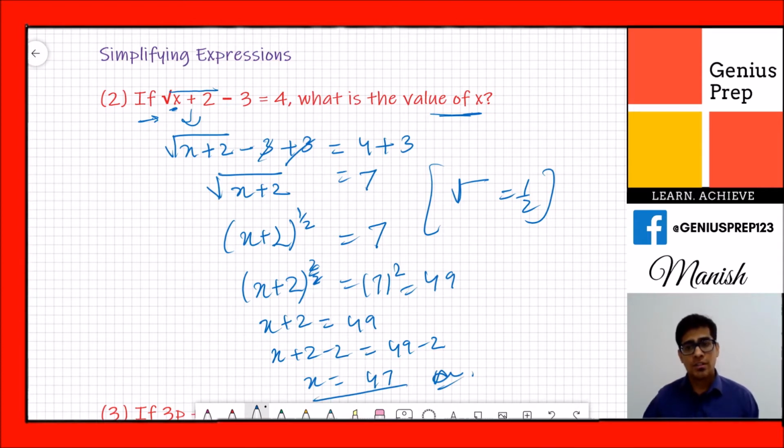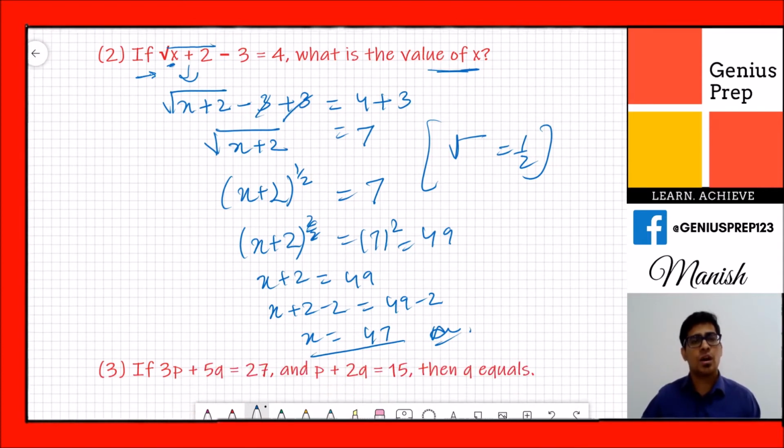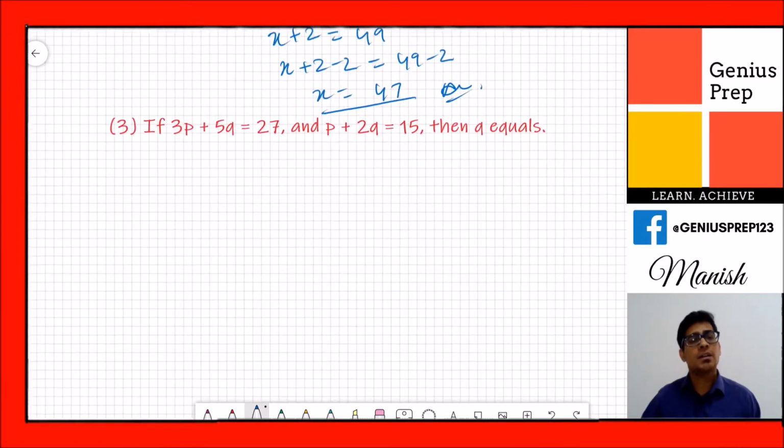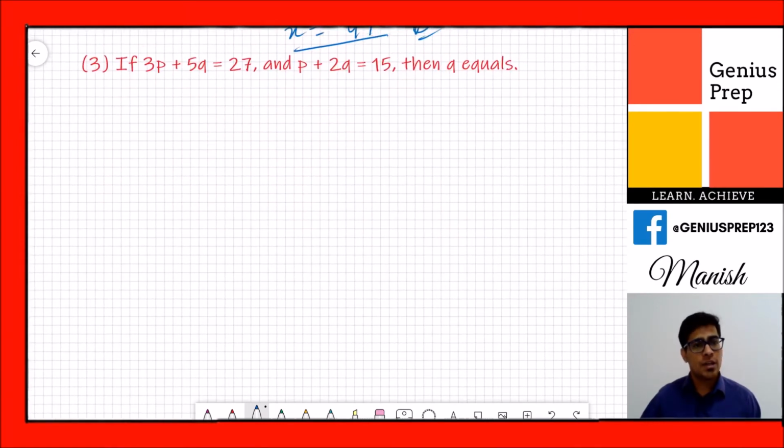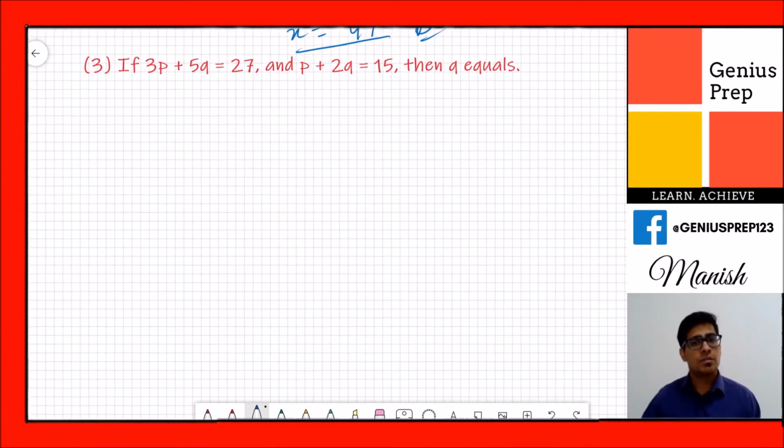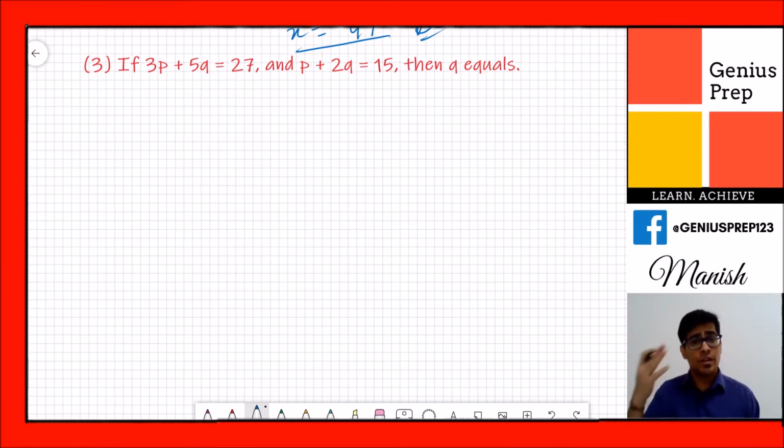Okay, so this is a very basic question on how to solve. Now we will take another question and another example. You can start solving the same thing with me while I'm doing it here. So what it says: if 3p plus 5q is equal to 27 and p plus 2q is equal to 15, then what is the value of q?